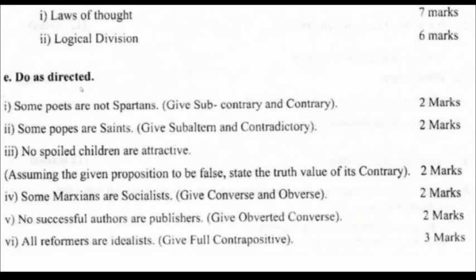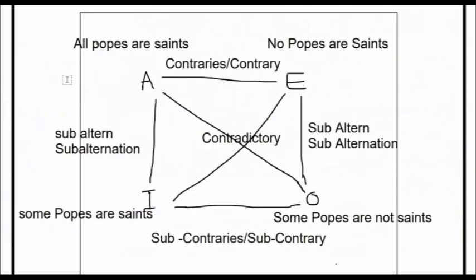Alright, so now, some popes are saints, we have to give the subaltern. Now we know that some popes are saints is the I proposition. Now we have to give the subaltern. So the subaltern would be the A proposition. So our answer would be all popes are saints. That will get converted to the A proposition, which is all popes are saints.